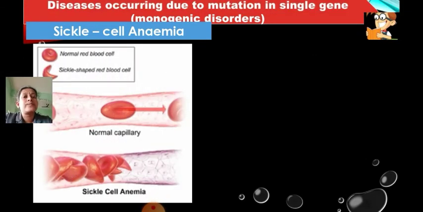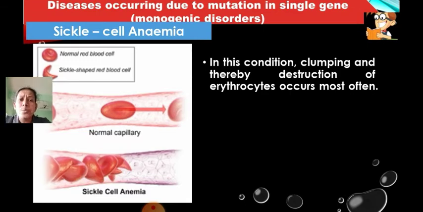Now in this condition, clumping and thereby destruction of the erythrocytes occurs most often. You can see how a normal blood cell can move very easily without any obstruction. But if it is sickle shaped, you can see all of them have clumped together because of their shape. And because of this, they get destroyed most often. Of course, the oxygen carrying capacity of the blood will decrease.